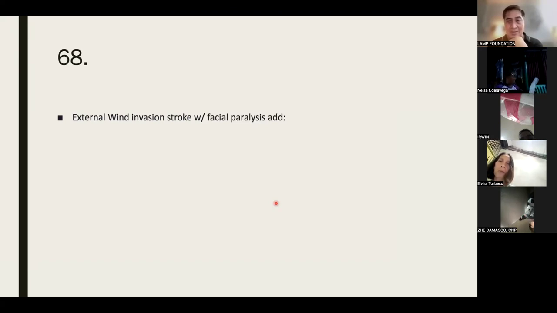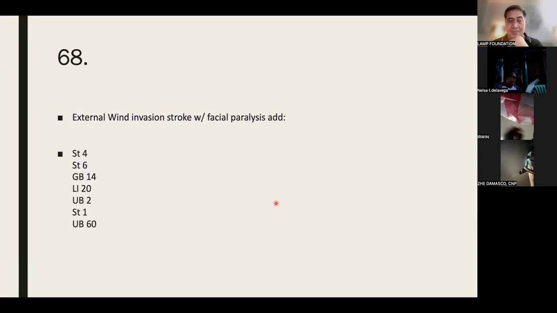Facial paralysis: stomach 4, stomach 6, gallbladder 14, LI 20, bladder 2, stomach 1, and bladder 60. So that facial paralysis does not set in, you should always have an Aculift treatment.